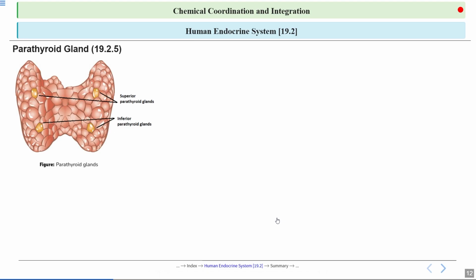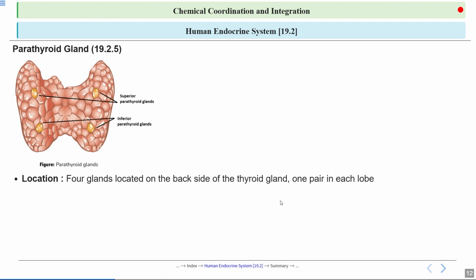Let's talk about the parathyroid glands. In this picture also you can see the yellow structures, the 4 yellow dots. Those are parathyroid glands. These are 4 small glands located on the back side of the thyroid gland, with one pair in each lobe of the thyroid. They play a key role in regulating calcium levels in the blood by producing a hormone called parathyroid hormone, or PTH, which helps in releasing calcium from the bones into the bloodstream when calcium levels are too low.